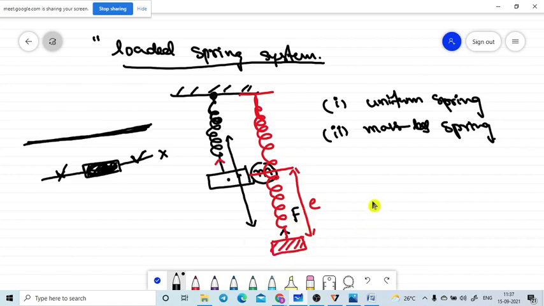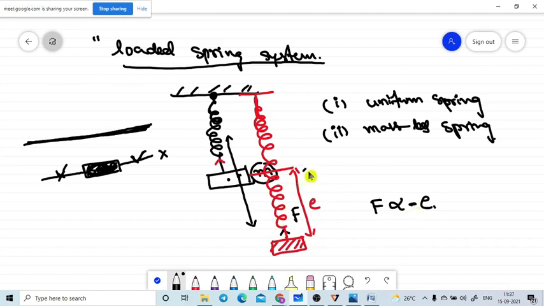According to Hooke's law, this restoring force is always directly proportional to the elongation of the spring, and it acts in the opposite direction to the elongation. That means the restoring force always pulls the body to its mean position. So F is directly proportional to the elongation or extension of the spring, and it is in the opposite direction.